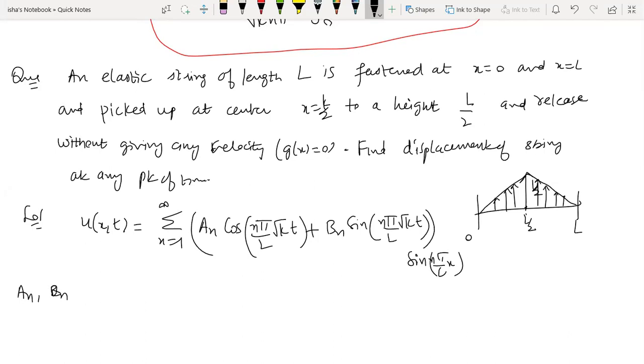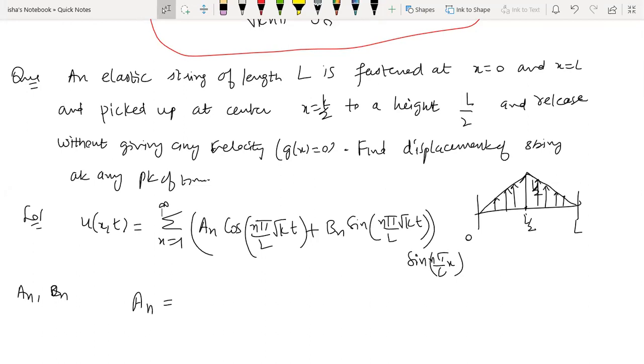And you see, is anything given to you? You're not given k, so that means k needs to be kept as k, and you are given L, the length of the rod is L. They might give you some numerical value also, so you can substitute that numerical number here. So directly we'll go for computation of a_n and b_n.